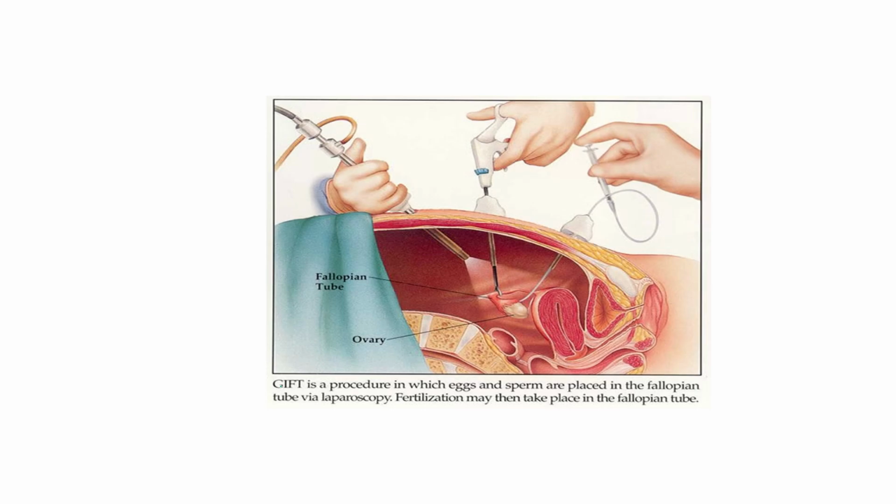So this is another picture of GIFT. As you can see, with the help of the laparoscopic method, the mixture of egg and sperm is transferred inside the fallopian tube. This is the fallopian tube, right? So the mixture of sperm and egg is transferred into the fallopian tube, and fertilization may take place inside the fallopian tube.